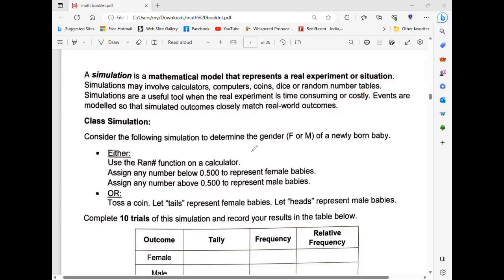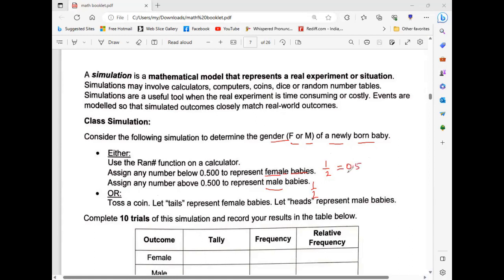Consider the following simulation to determine the gender, male or female, of a newborn baby. Either use the RAND function to calculate. Assign numbers below 0.5 to represent female babies. So the probability for female is 1 by 2, and for male is 1 by 2.